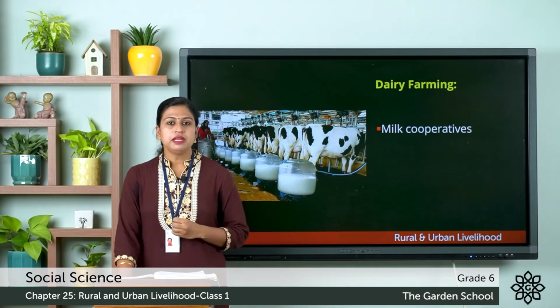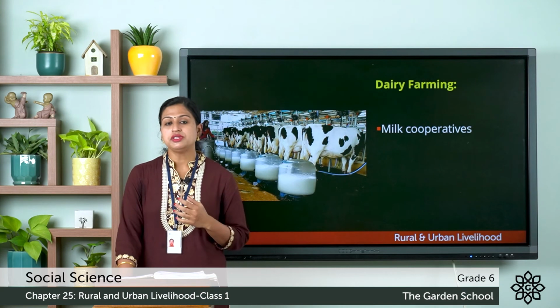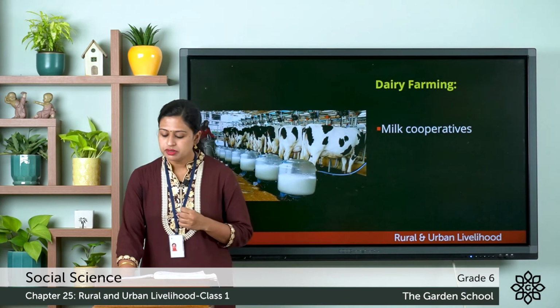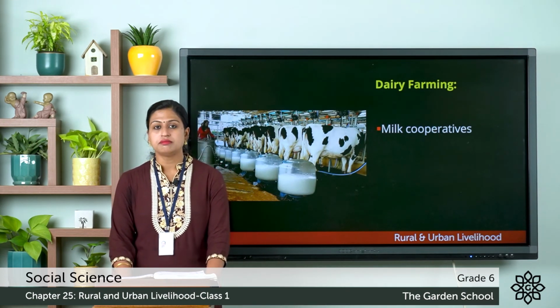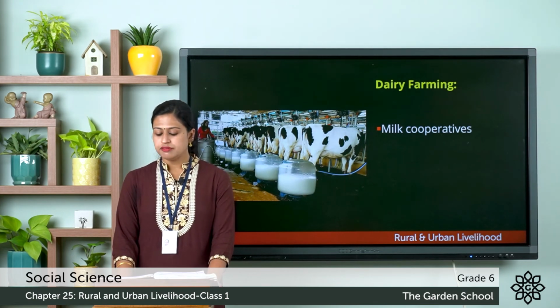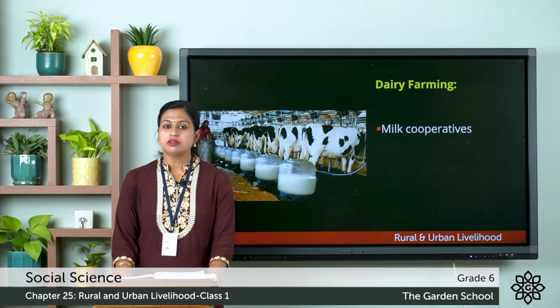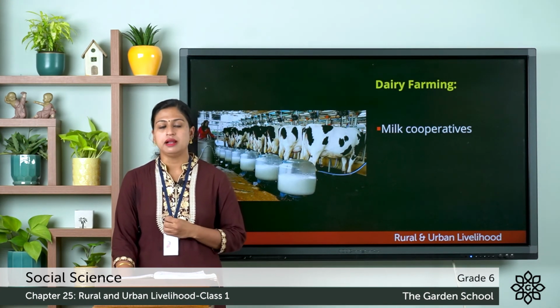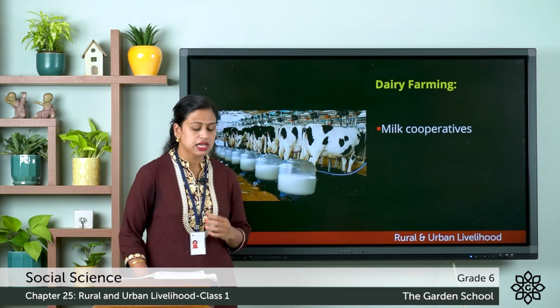And in many villages, the villagers also form milk cooperatives to protect their common interest. For example, the Gujarat Cooperative Milk Marketing Federation, that is the Amul brand, buys milk from the villagers and sells it in the city. It also makes sure that the villagers get a fair price for the milk. So this was about dairy farming.